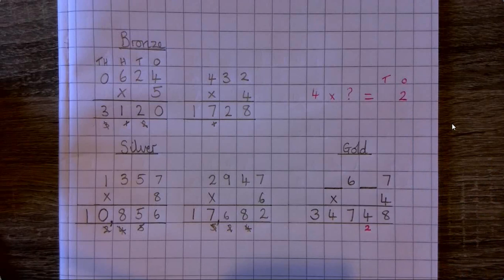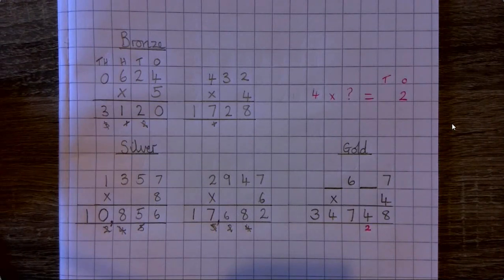4, 8, 12. 4 times 3 is 12. Before I write down 3, though, I'm just going to see whether that will work on the next calculation, because I know the next bit. So if that's a 3, that would be 12, add on the 2 would be 14, there'd be a 1 under here. And then it would be 4 times 6 is 24, add 1 is 25. Oh, it's not got a 7 in the ones column, so it can't be 3 times 4. Okay, so it's worth thinking ahead or doing it in pencil so you can rub it out, or just put a cross through it and rewrite the calculation if you get it wrong.